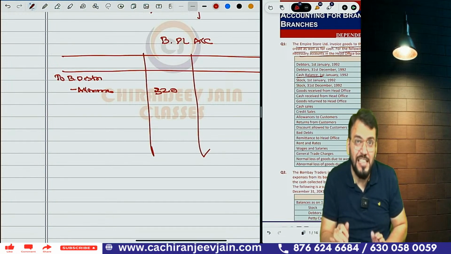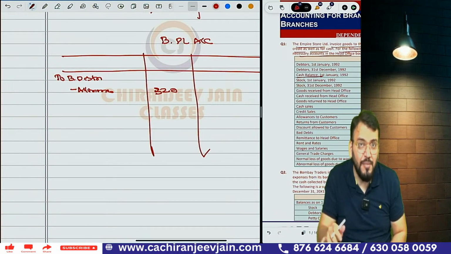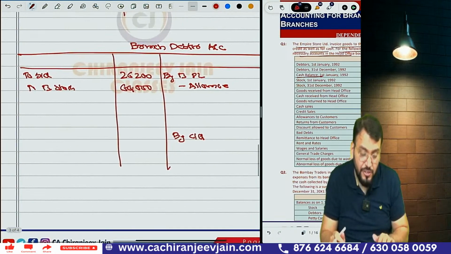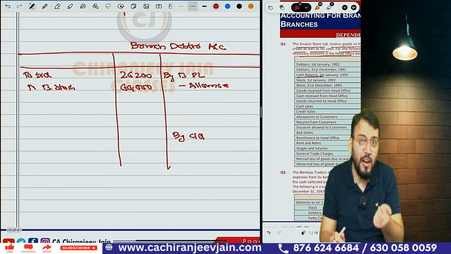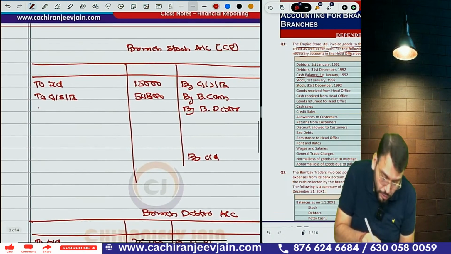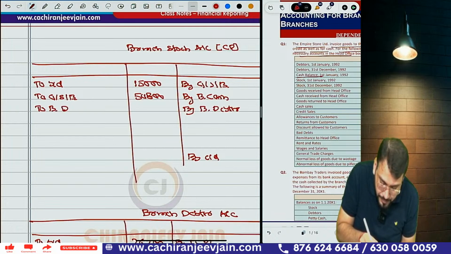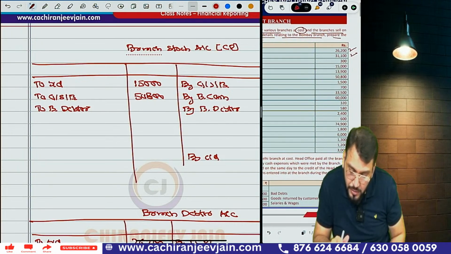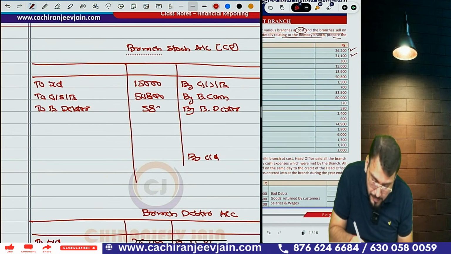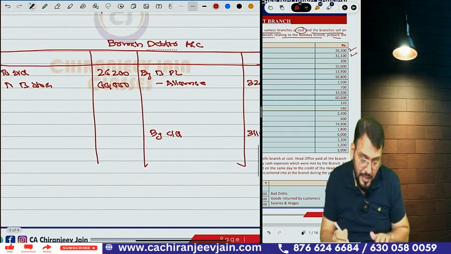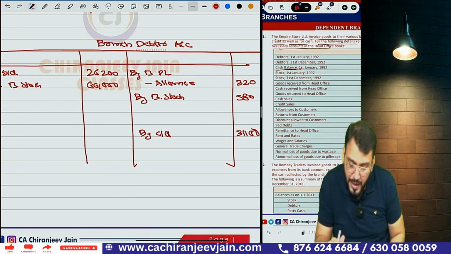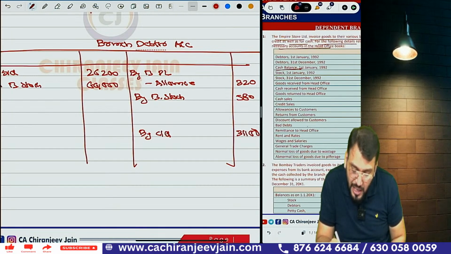Then after allowance, return from customer. Return from customer means sales return. Sales return means what? Your debtor will decrease and stock will increase. Correct? So what journal entry will we do? Branch stock account debit to branch debtor. So in branch stock, write down to branch debtor. This is sales return. Sales return is how much? That is 580. And in debtor account, write down by branch stock 580. Understood?